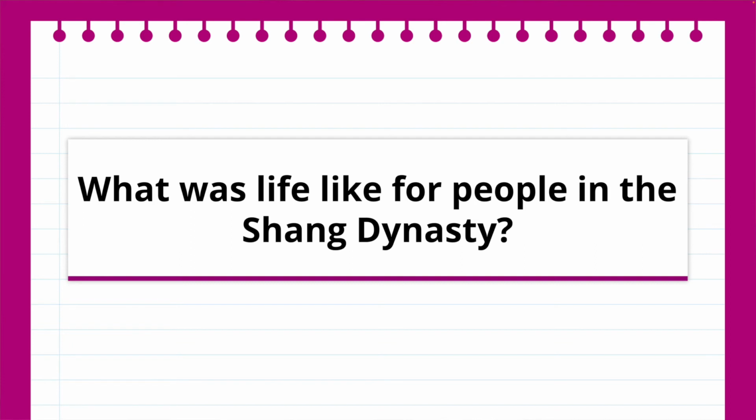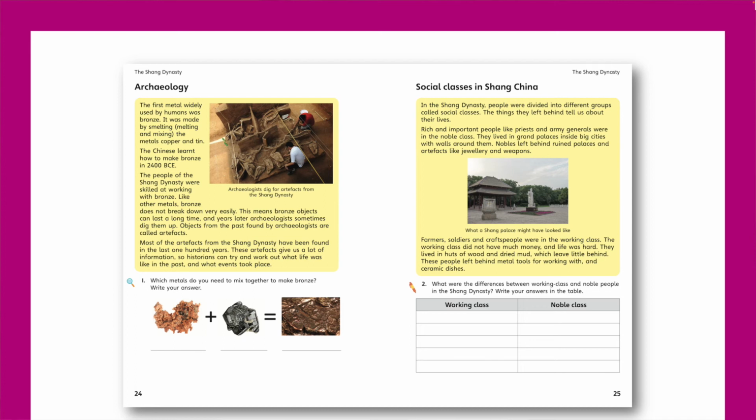Lesson 5 asks, what was life like for people in the Shang dynasty? Pupils will learn about how the Shang were a Bronze Age civilization and discover some of their inventions through artifacts that remain today. They'll also learn about different classes, including peasants and noble classes. Comparison with European social structures can be made here.